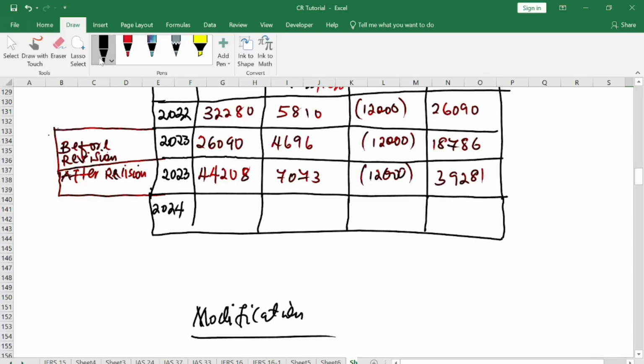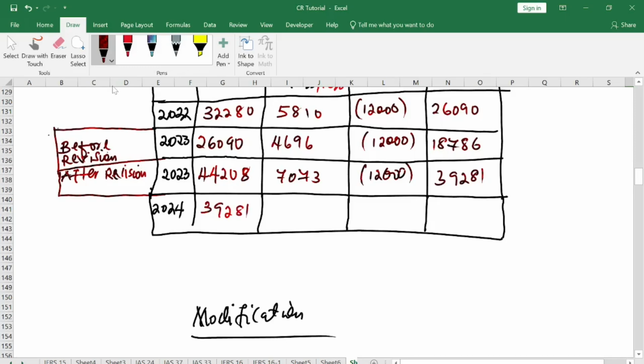Because when we are doing leases and it is in arrears lease payment, if they ask you to do 2 years accounting, add 1 year to it. Now your closing here becomes an opening in the subsequent years.